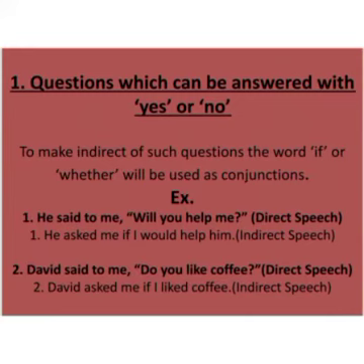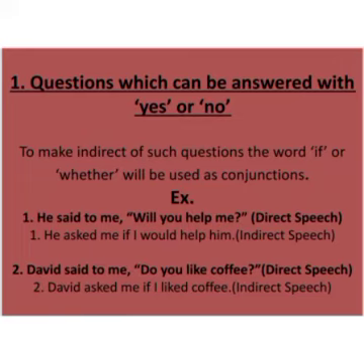Let's firstly discuss the sentences which can be answered with yes or no. To make indirect speech of such questions, the word if or whether will be used as conjunction. Till now you were using that, but now you will be using if or whether. For example, he said to me, will you help me? Now if you have to convert this sentence from direct to indirect, let me again tell you, this sentence is made up of two sentences.